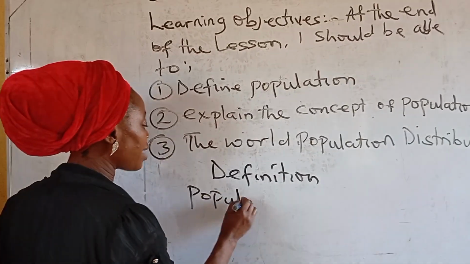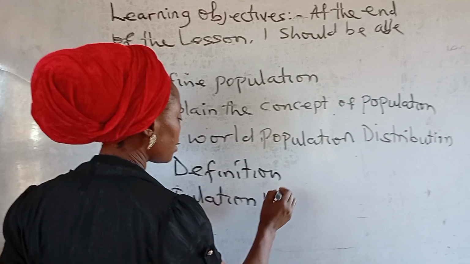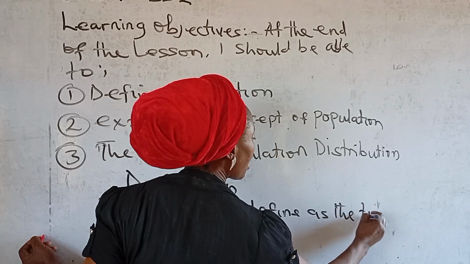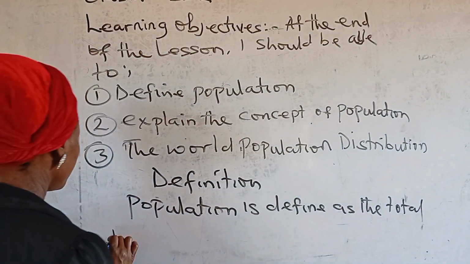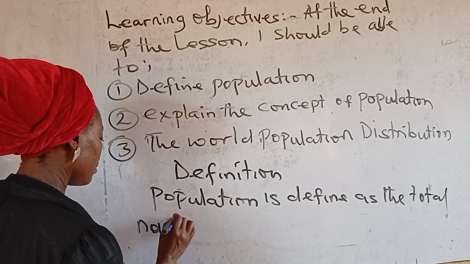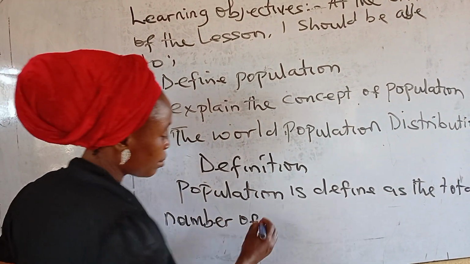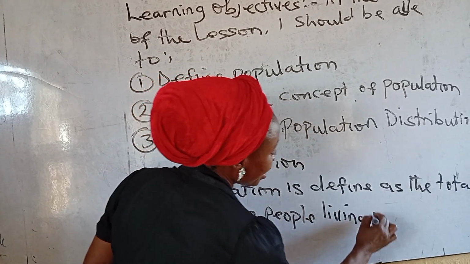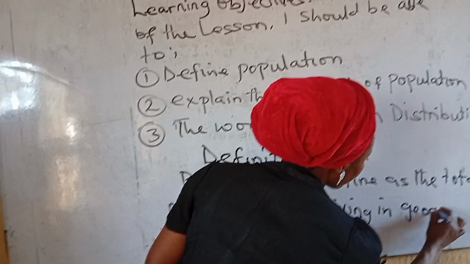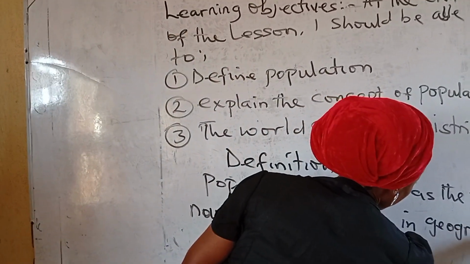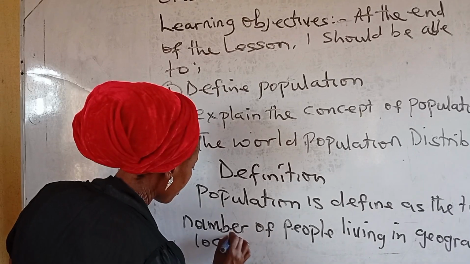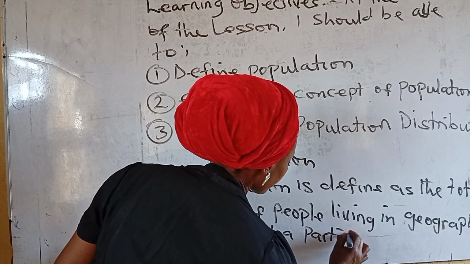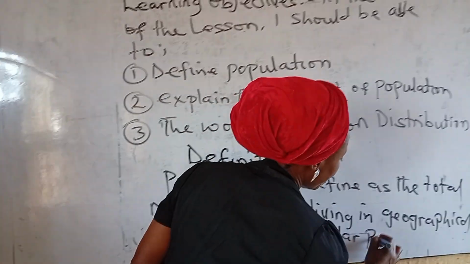Population is the total number of people living in a geographical location at a particular point in time.